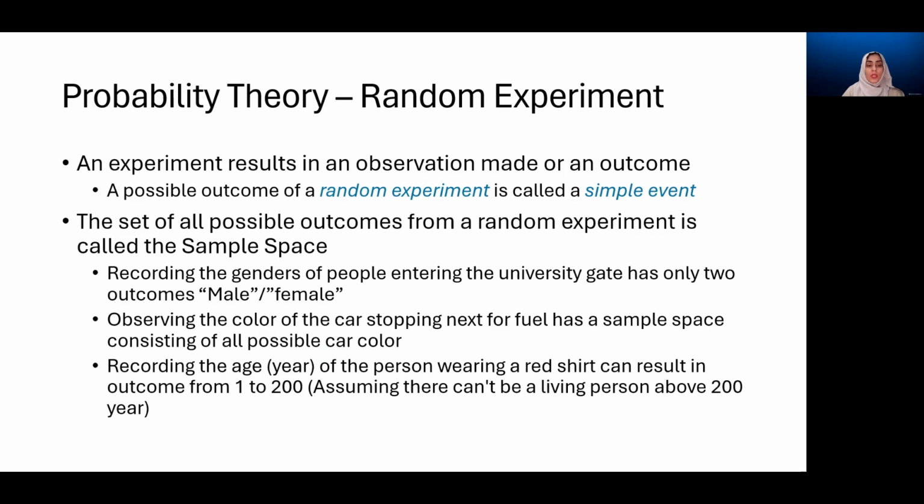We discussed this example. Then recording the age of a person wearing a red shirt at some place can result in an outcome from 1 to 200 years. Of course, assuming that people do not live beyond that age, then we have the possibility of getting a 1, 2, 3, 4, 5, up till 200. So each value from this range is one simple event for this experiment.